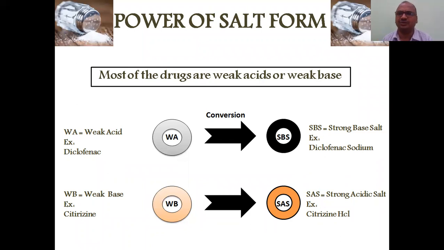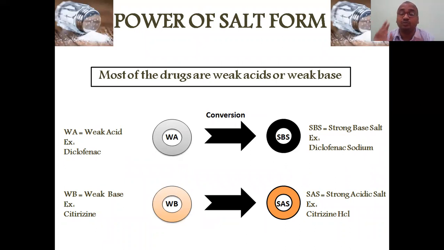Now, what you have to do: this weak acid, you have to convert into the strong base salt, SBS. Keep that point in your mind. Weak acid, for example, diclofenac. Diclofenac is a weak acid. That is converted into a strong base salt.